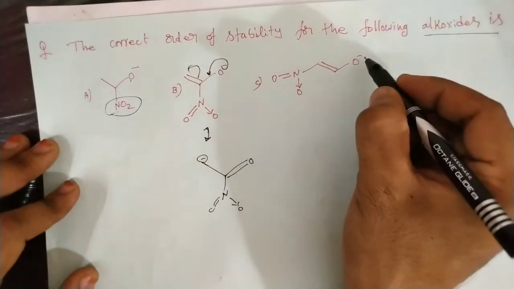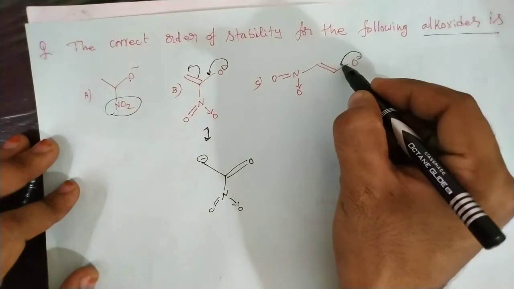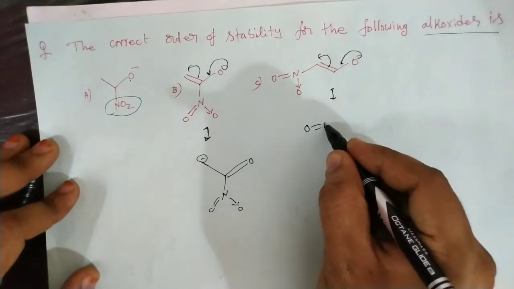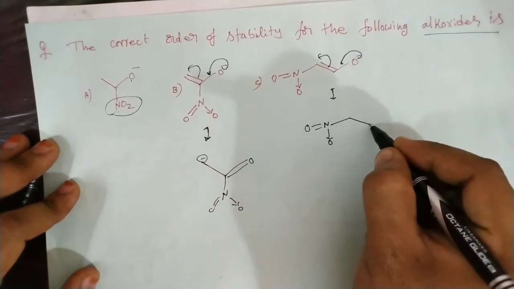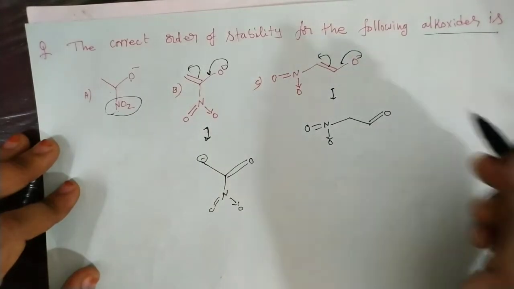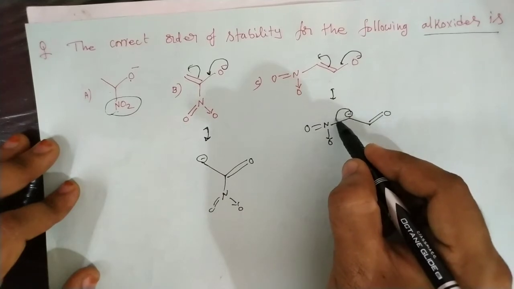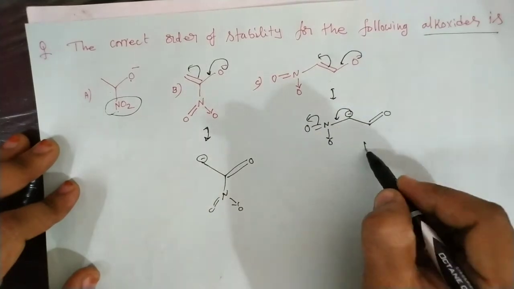So here in this case, this negative charge is delocalized into the pi electrons. So as a result, we will get one resonating structure. The resultant resonating structure, this one. And here this one carries a negative charge. And this negative charge is not localized. Again, it is delocalized with the NO2 group.